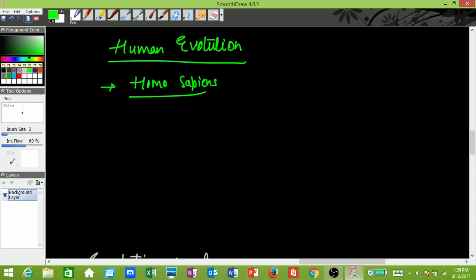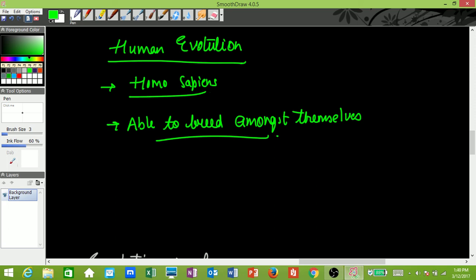We classify them in the same species regardless of the differences that they have, because they are part of the same species of Homo sapiens and they are able to breed amongst themselves. Regardless of their differences, they are able to breed amongst themselves and produce fertile offspring. Hence we say that human beings, though they have evolved in different regions of the world, walked to different areas, and developed different traits and characteristics, are part of the same Homo sapiens species.